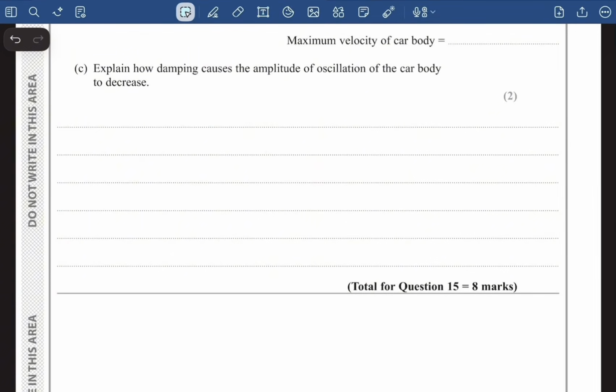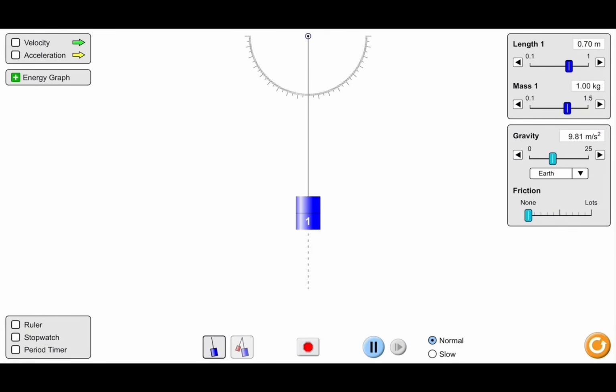In part C, it says explain how damping causes the amplitude of oscillation of the car body to decrease. So guys, here you can see I will displace this mass. It will happily oscillate like this. It is reaching the maximum displacement every time. I mean, it is displacing with the same magnitude every time, because right here now the friction or resistive force is 0. So now I'm going to increase the friction or the resistive force.